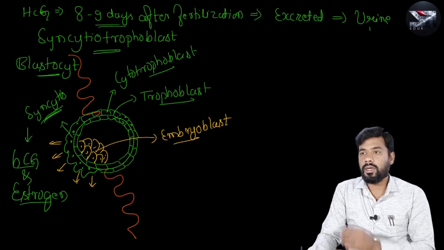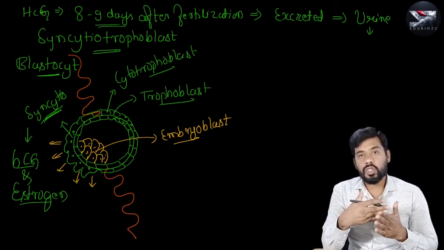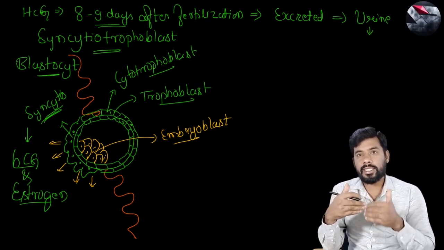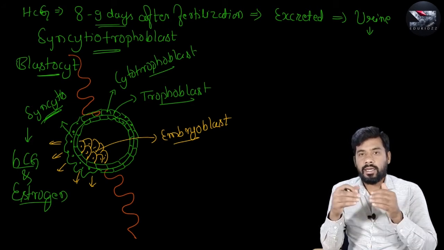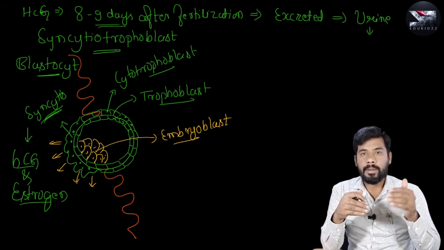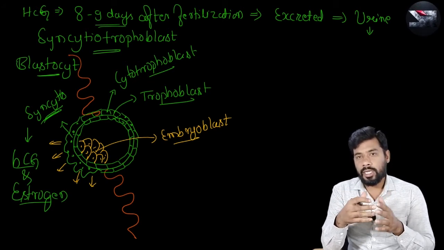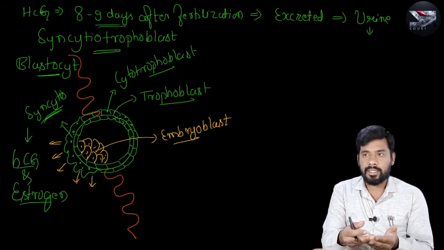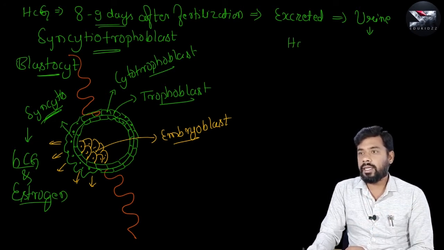If a continuously menstruating married woman has not menstruated in any particular month and there is a chance of pregnancy, if they go for a urine test and HCG is there in their urine, then it will be the confirmatory test. It will be the confirmation of pregnancy,